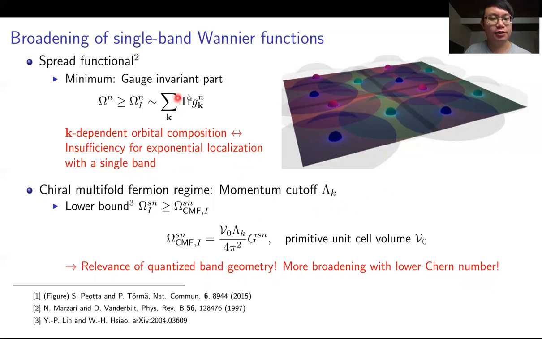And because the trace of quantum metric is positive semi-definite, we could derive a lower bound for it by summing only in the region for the chiral multifold fermion. And this will immediately give us a result determined by the geometric invariant. It means that the quantized band geometry of the chiral multifold fermion is relevant for the broadening of the Wannier function. And furthermore, if we have a lower Chern number, the lower bound for the Wannier function spread will be larger. And this is different from the usual understanding of topological bands.